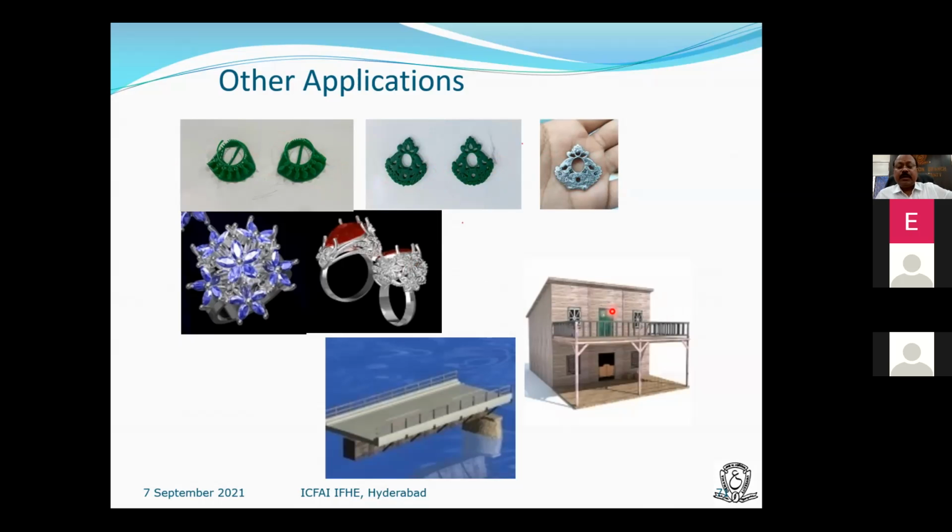And apart from that, architectural applications and civil engineering applications. Recently, if you are aware, a small bridge was built in Europe. It is the first 3D printed bridge installed in Europe, I think in Spain or somewhere. I could see it on LinkedIn.